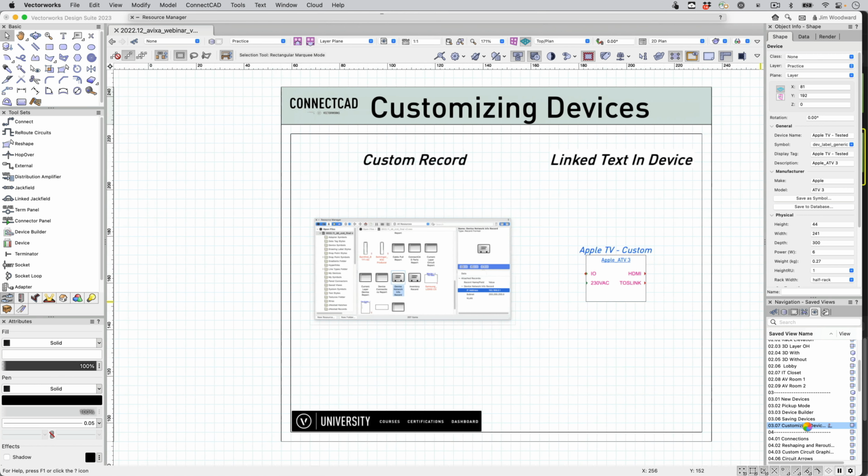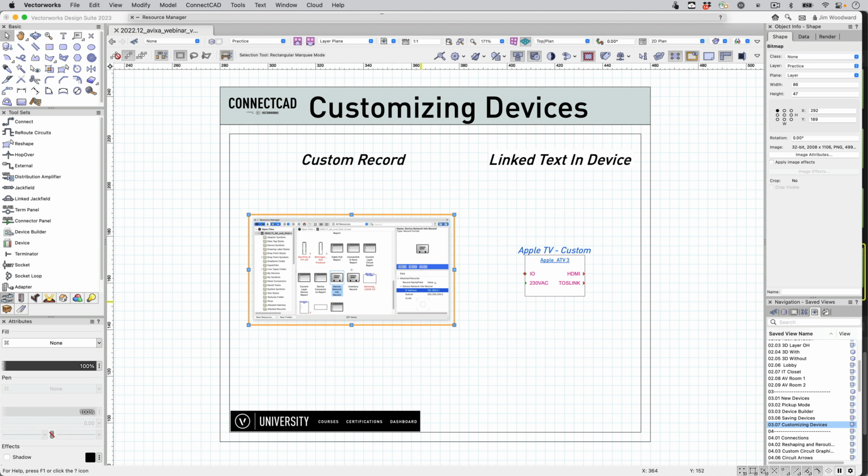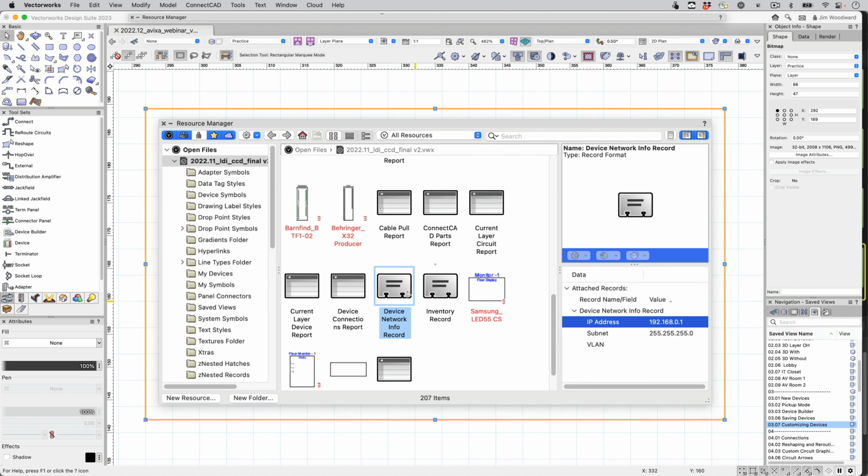We also can apply custom records to any device. In this instance, I did one for network.